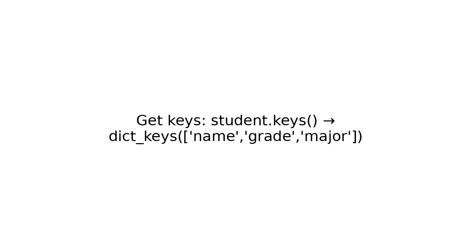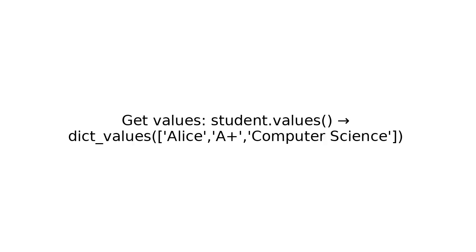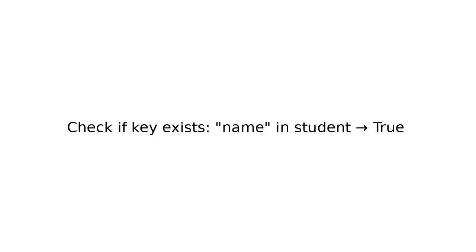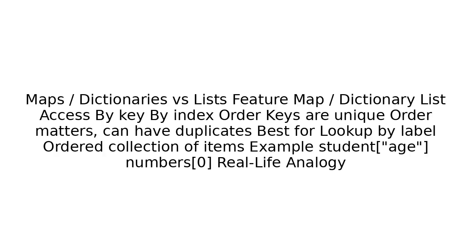Common operations. Get keys: student.keys() gives dict_keys: name, grade, major. Get values: student.values() gives dict_values: Alice, A+, Computer Science. Check if key exists: "name" in student means True.